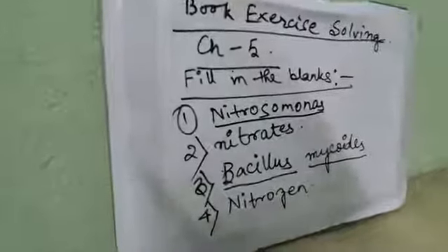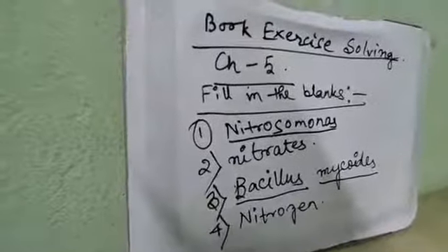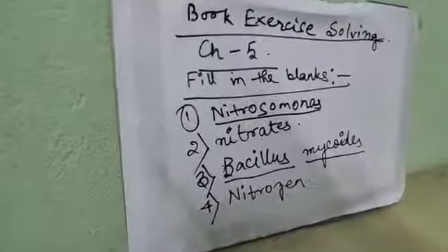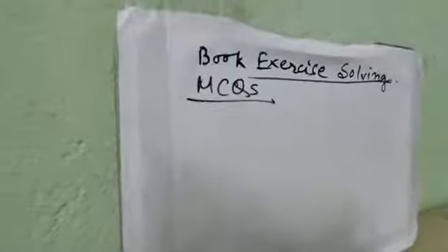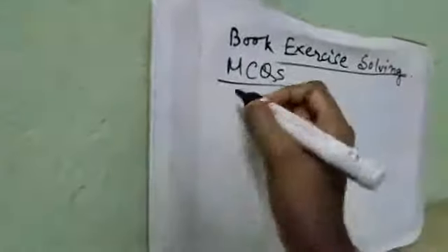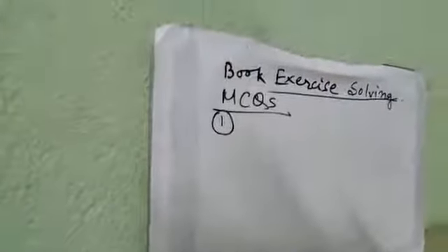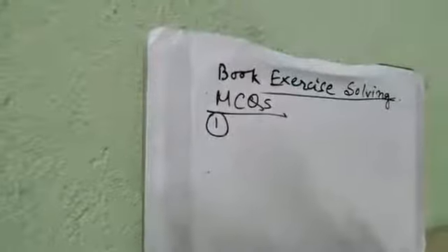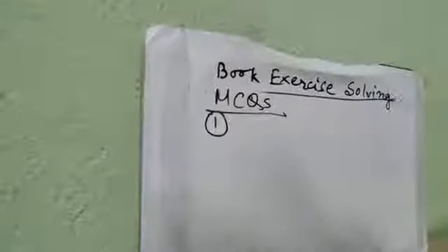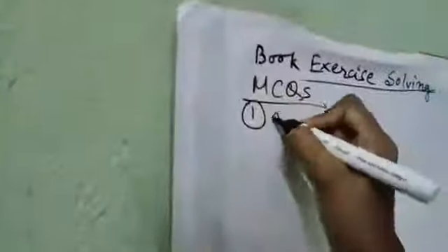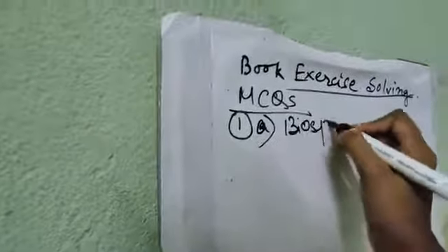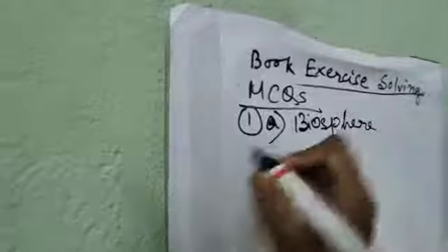Now we will go to the MCQs and fill in the blanks of the part on environmental pollution. Starting with the MCQs of environmental pollution. Number 1, the different strata of air, water and soil where living organisms survive or live together is called, answer will be A, biosphere.